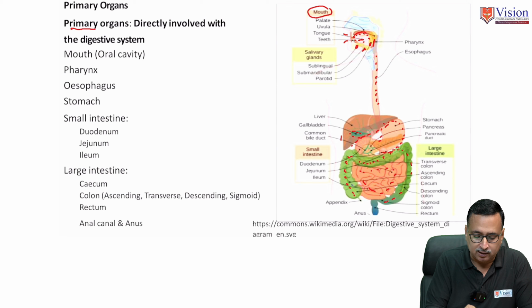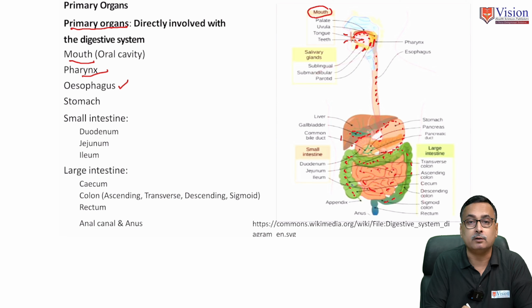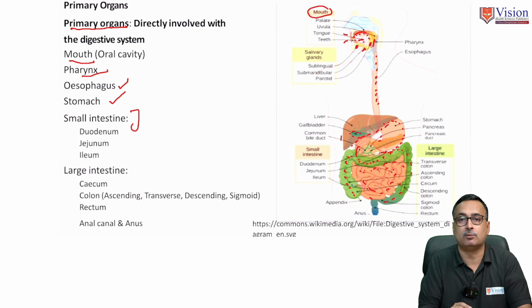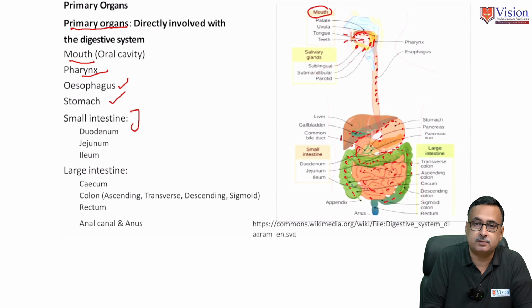The primary organs of the alimentary canal are, first, the mouth, next the pharynx, then the esophagus, then another primary organ, the stomach, then the small intestine. From here the small intestine starts. The small intestine is divisible into 3 parts. The part proximal to the stomach is the duodenum, then the jejunum, and then the terminal part of the small intestine, the ileum.